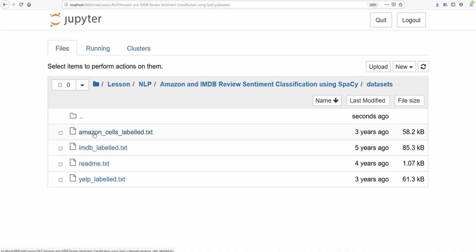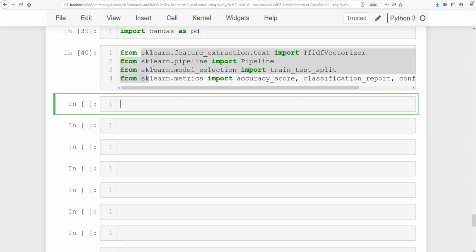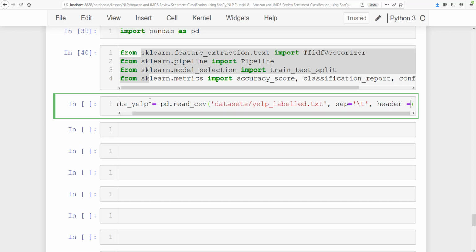As I have shown you these 3 data sets, let's go ahead and read all these 3 data sets and do some exploratory analysis. I'm going to first read the Yelp data. So data_yelp is equal to pd dot read_csv, and then give the file name. It is under datasets, yelp labelled dot txt. I also need to define a separator, and I'm going to use a tab separator. This is not a CSV file. And for header I'm going to assign None, otherwise the first row becomes a header.